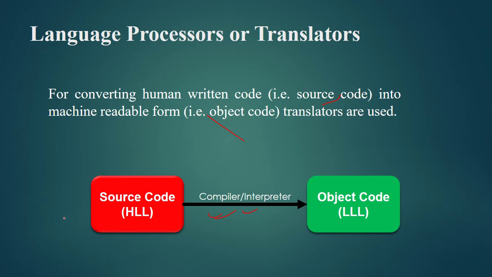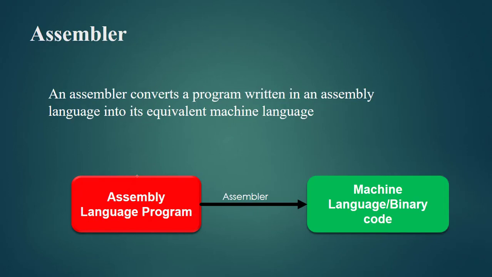Now the most important thing: the source code that we write is generally written in high level languages, and the object code which is generated after the translation is in the form of binary or in the low level language form. Now let's talk about assembler. Well, first we are discussing assembler because assembler is also a type of translator. Fine. This assembler is generally used to convert the assembly language program into the machine form. Because in the assembly language program we have some special keywords like mnemonics, these are used for converting the programs into the machine language form.